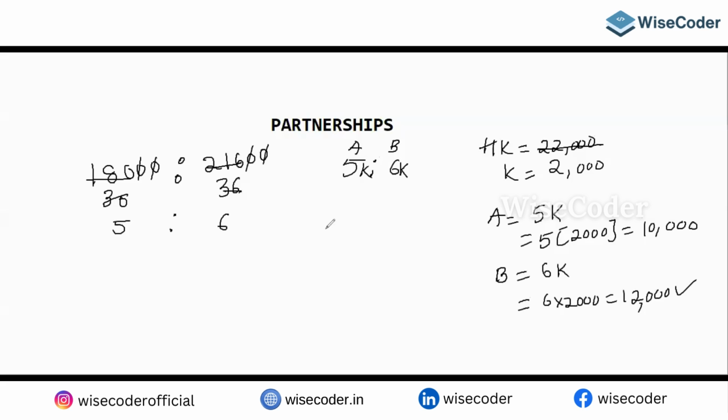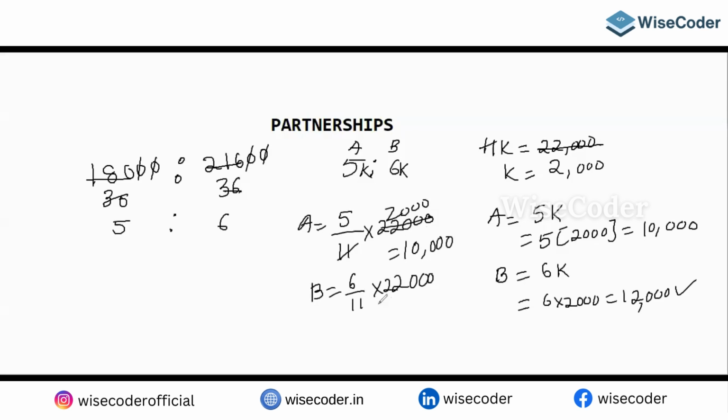Generally, if you want A's share, A is 5 parts, total is 11 parts, into the profit. You can do it any way you like. This is how you can get A and B shares. The calculation remains the same.